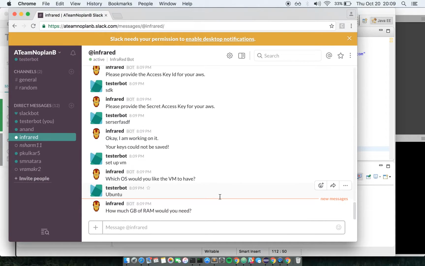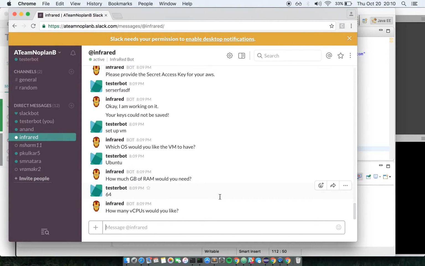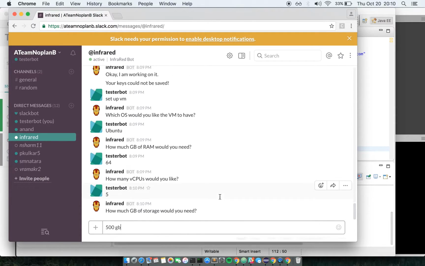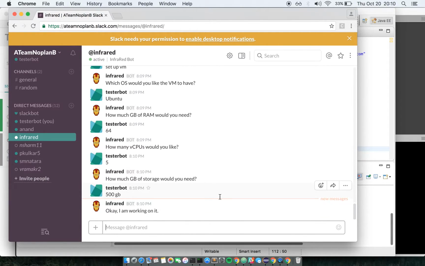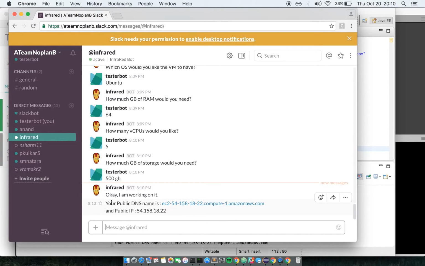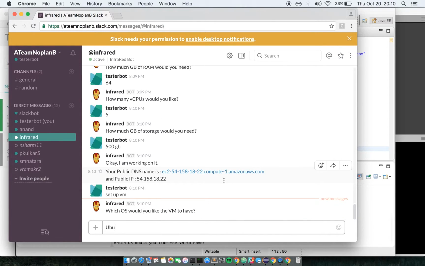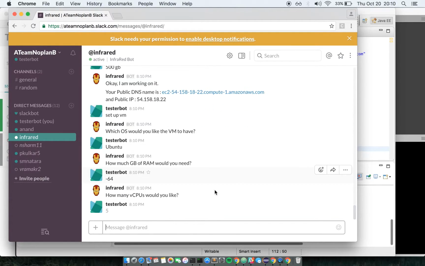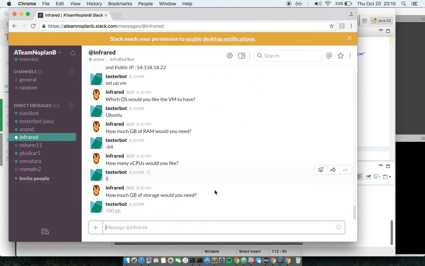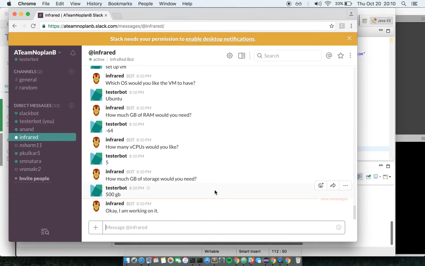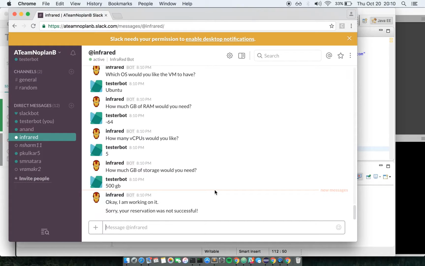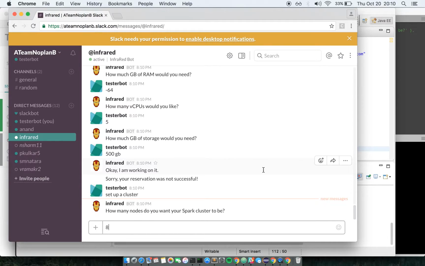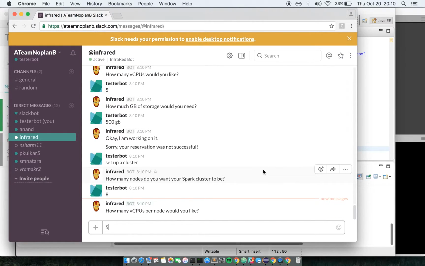The next use case is for setting up a VM. This was a happy path for VM. The next test case is for a sad path. And hence you see the message, your reservation was not successful. The next test case is for setting up a cluster.